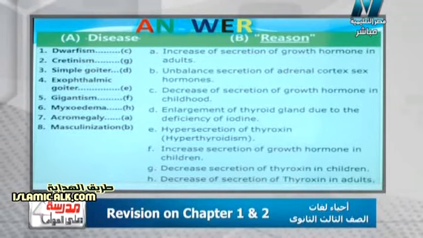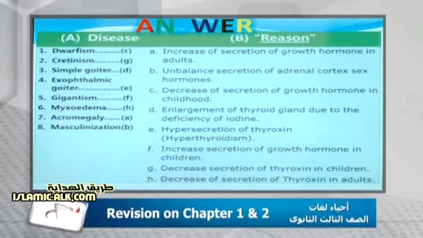Myxoedema مع H: decrease the secretion of thyroxine hormone in adults. Acromegaly مع number A: due to the increasing the secretion of growth hormone in adults. Masculinization number B: the unbalanced secretion of the adrenal cortex hormones.